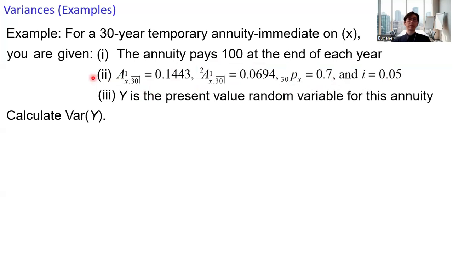The actuarial present value of a 30-year term insurance is 0.1443, and the corresponding second moment is 0.0694. The survival probability 30px is 0.7 and the interest rate is 5%. Calculate the variance of this annuity.